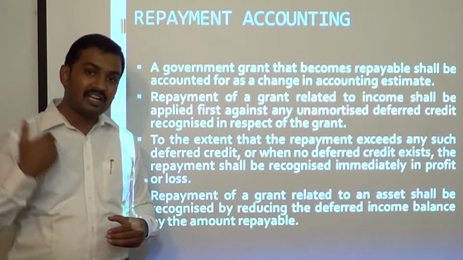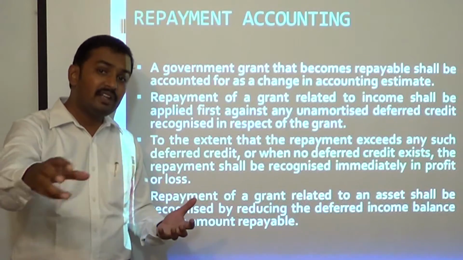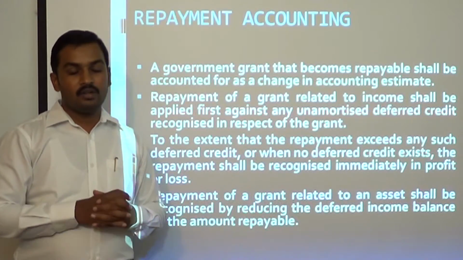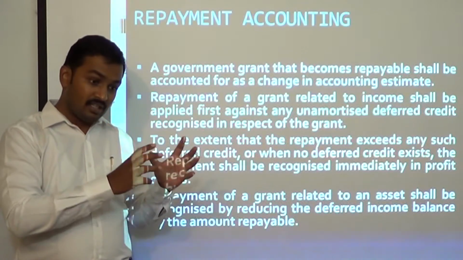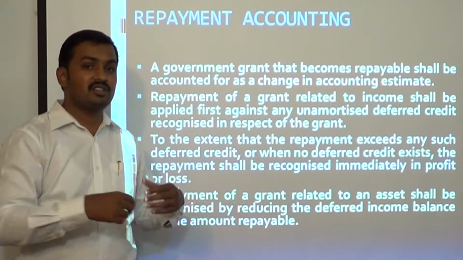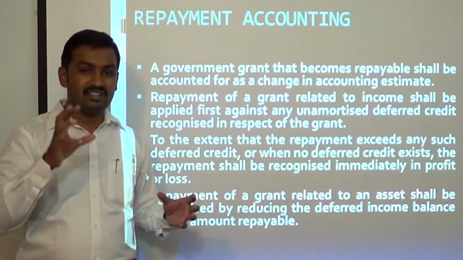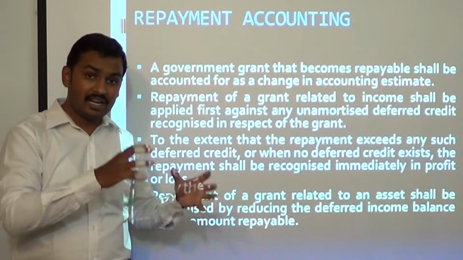Now let us say the grant has become refundable due to failure in fulfilling the conditions of the grant. Even though you have purchased the asset, there is a specific use for which you can use the asset. That means you cannot use the asset for whatever purposes you want. Suppose you have failed to satisfy those conditions, then the standard requires that the grant may become refundable.